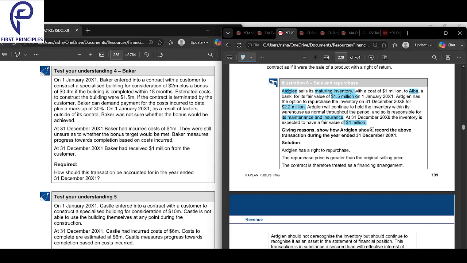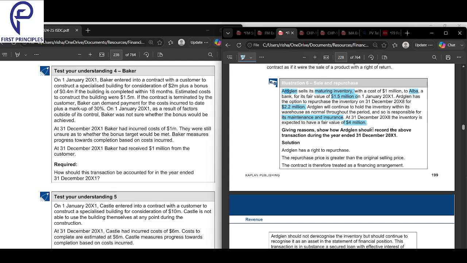So how do you treat this transaction? Today you are getting 1.5 million, and later you can buy it back for 2.2. So today you have taken a loan of 1.5, and tomorrow you will return 2.2 and take the inventory back. The 0.7 is the interest you are paying for the loan. Because maintenance, insurance and the upside benefit are also with Adeline, everything points toward Adeline keeping the inventory.